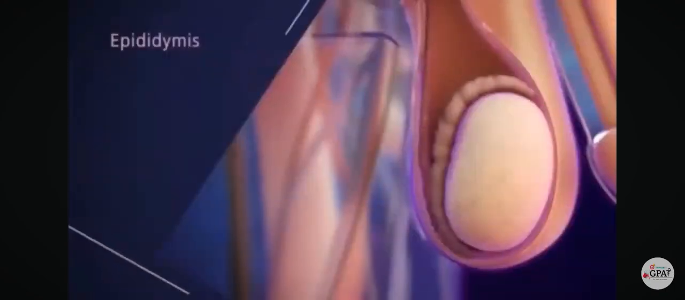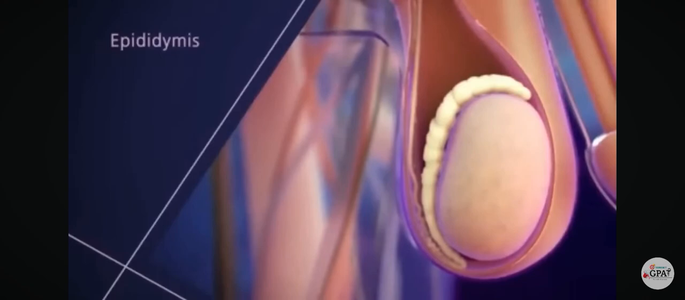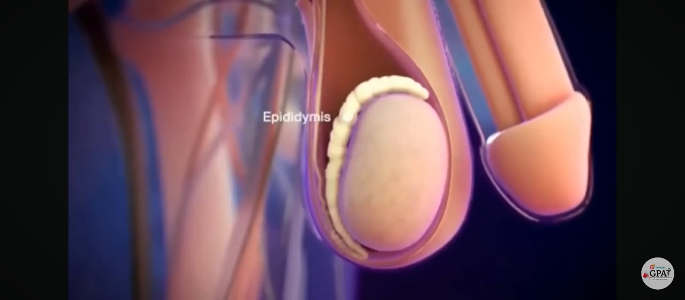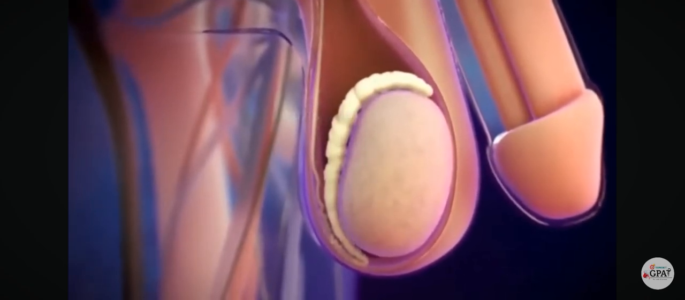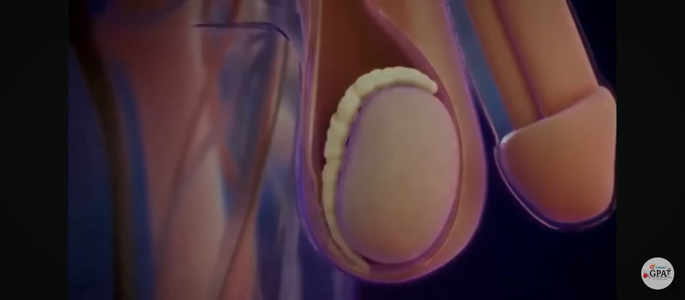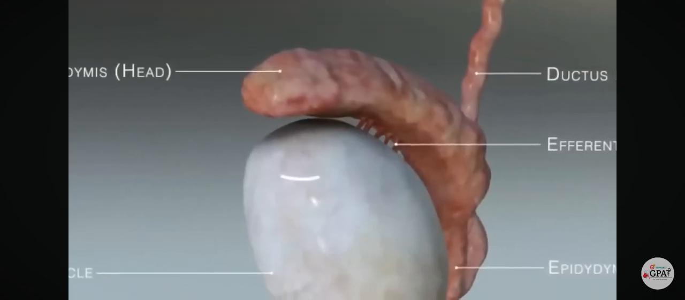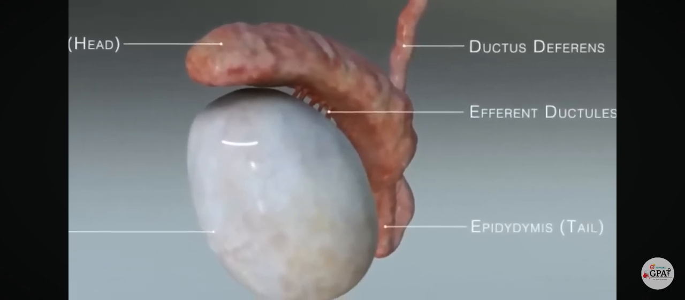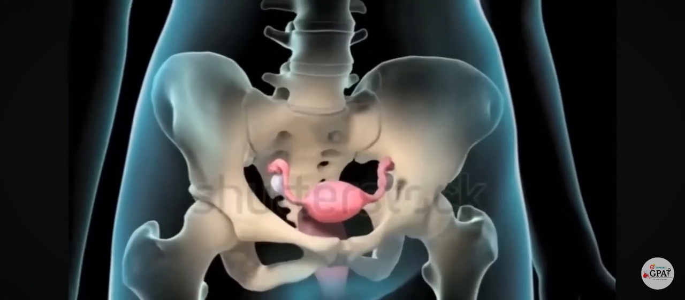Epididymis. The epididymis is a whitish mass of tightly coiled tubes cupped against the testicles. It acts as a storage place for sperm before they enter the vas deferens. The vas deferens is a tube that carries sperm from the testis to the urethra.